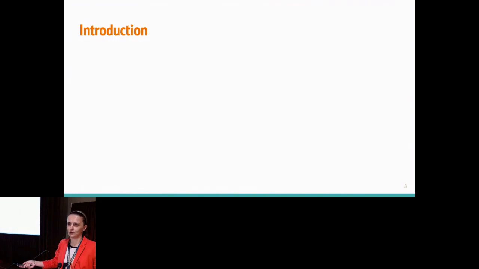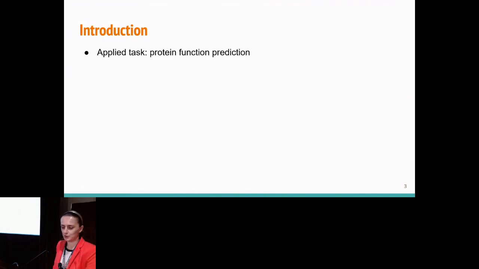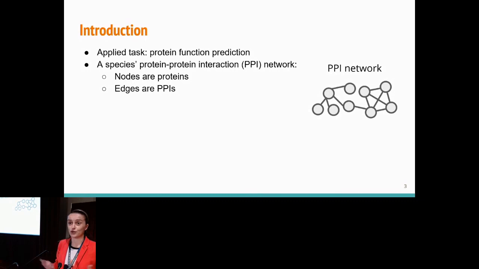This is FunctionCOSY. So what do we want to do? Predict functions of proteins, biological processes they're involved in, such as GO terms and the like. Proteins interact with each other to carry out cellular functions. So one popular way to predict protein function is from a protein-protein interaction network of a given species. In these networks, nodes are proteins and edges are interactions between them. Typically, this means physical bindings.